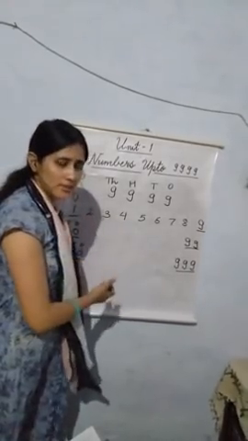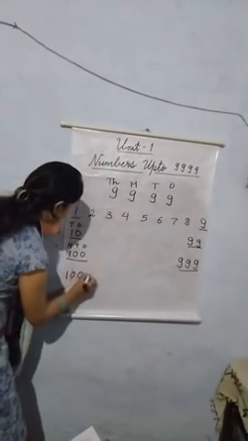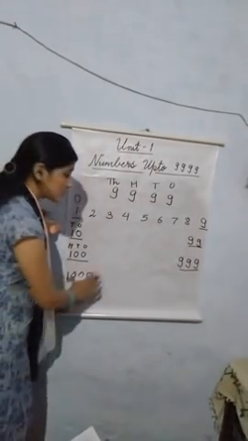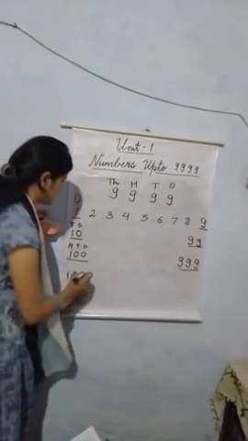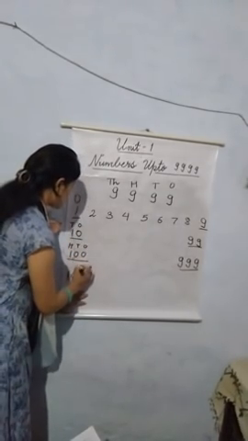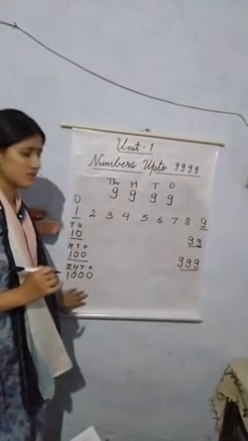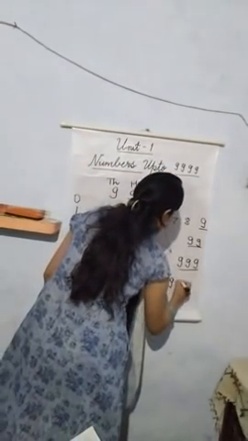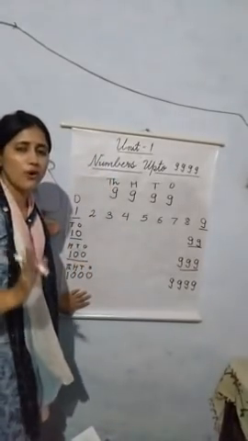Now what comes after 999? After 999 comes 1000 and 1000 has 4 digits, 1000. The place values are ones, tens, hundreds and thousands. All the numbers from 1000 to 9999 are 4-digit numbers.